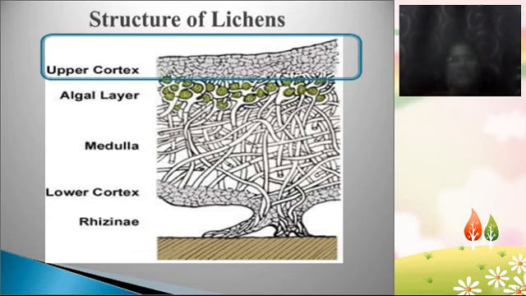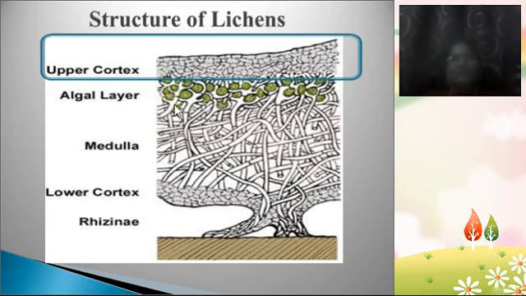So coming to the structure of the lichens, you are seeing here the structure of lichens. Here you are seeing the four layers: upper cortex, algal layer, the medulla, and the lower cortex. This is the rhizine, means special root-like structures. The upper cortex is the uppermost part of the lichen. Here the branched hyphae of fungi will be there, and they are intermingled with each other. It acts like the cuticle. It is the uppermost layer and it offers protection to the whole structure of the lichen.